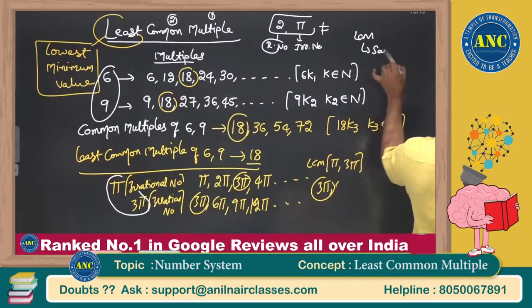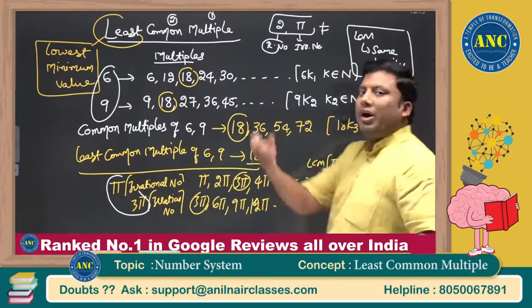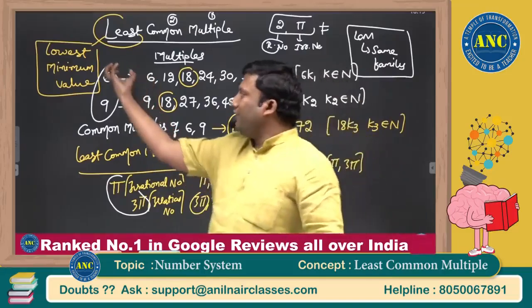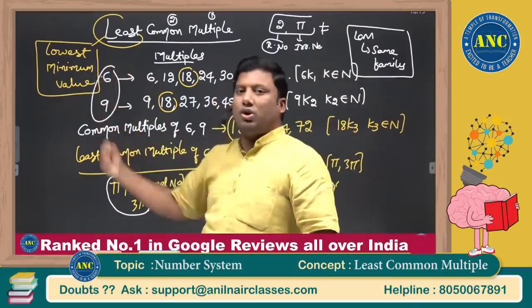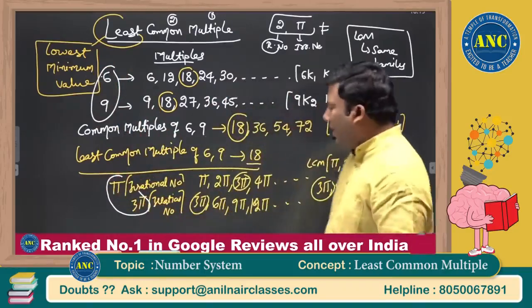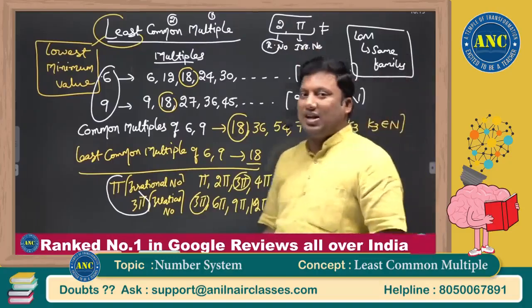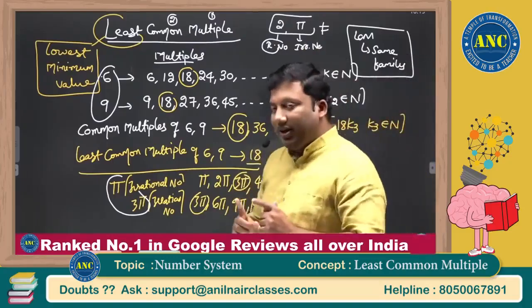Please make a note. LCM for the given numbers should always be taken from the same family. What do I mean by same family? If this is a natural number, this should be a natural number. If this is an irrational number, this should be an irrational number. If this is a rational number and the other is an irrational number, the LCM does not even exist.